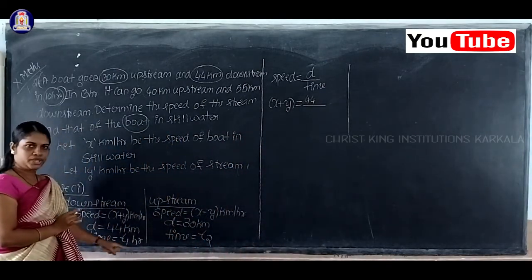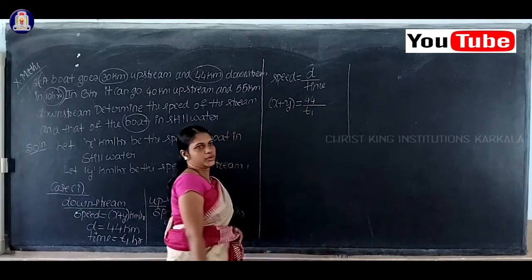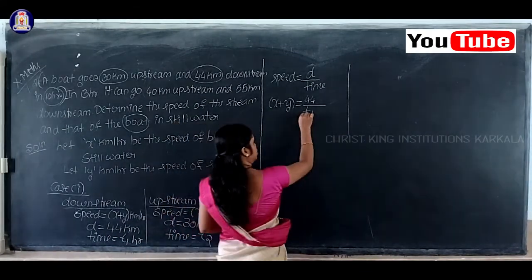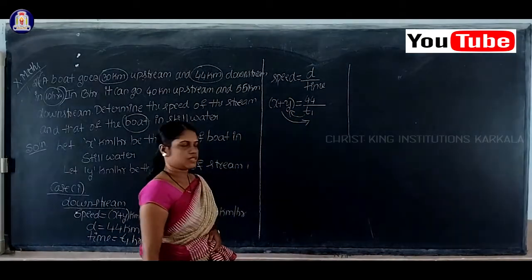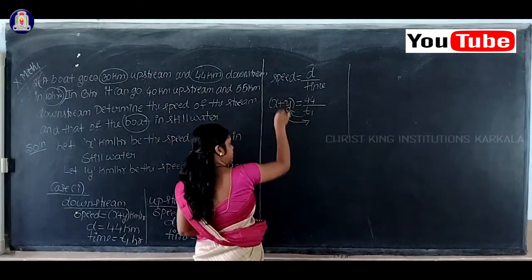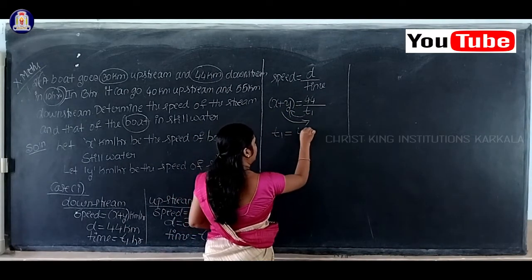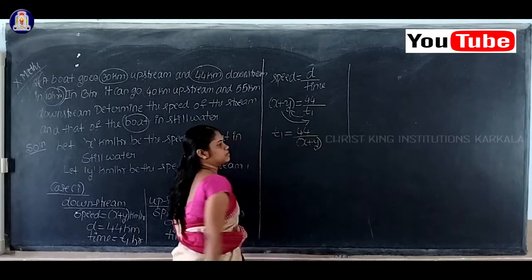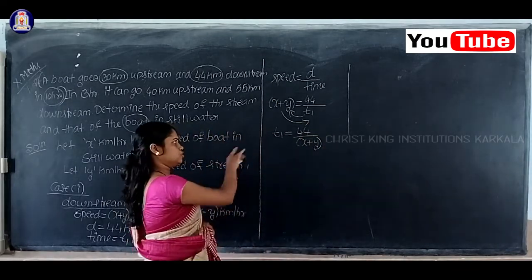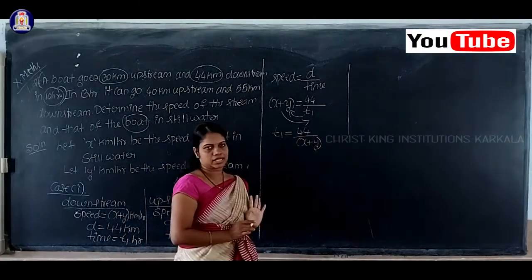Time is equal to T1, isn't it? So therefore I'll write down here T1. Now shift this T1 here, x plus y here. What will happen? If you shift this T1 here, then you will get T1 is equal to 44 by x plus y. So the T1 value is T1 is equal to 44 by x plus y.